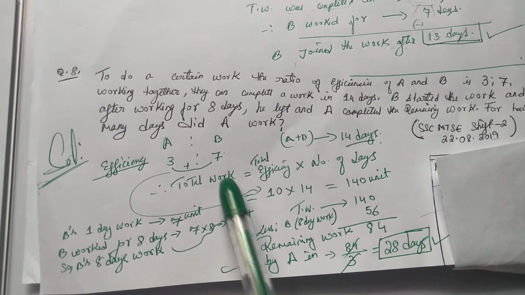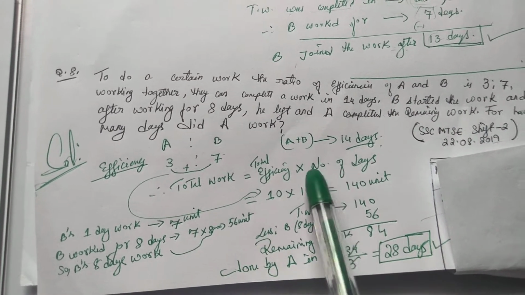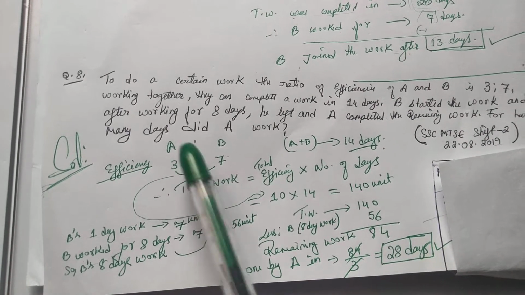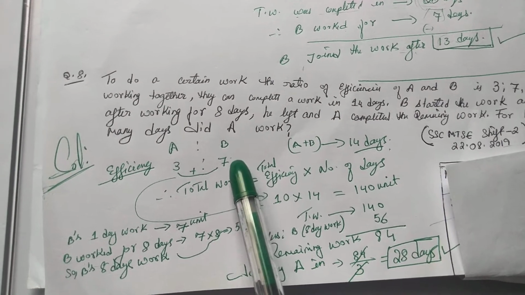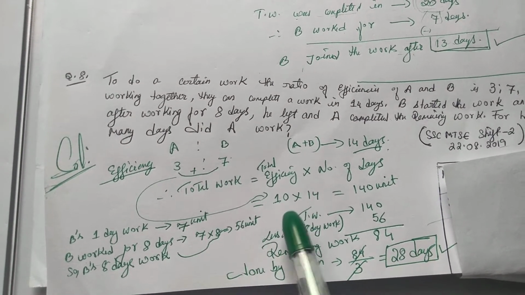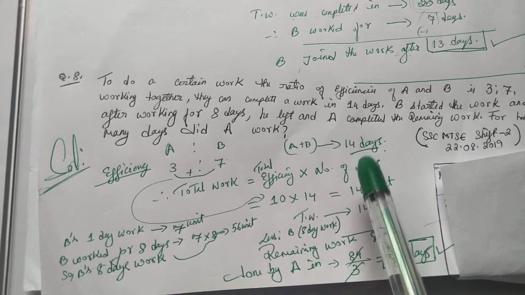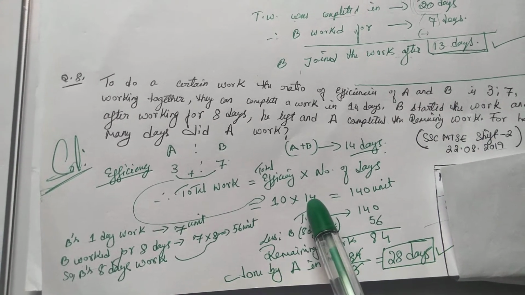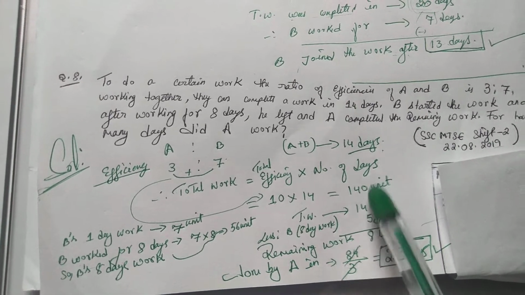The formula is simple: total work is total efficiency multiplied by the total number of days. The combined efficiency of A and B, or one day's work, is 7 plus 3, which is 10. They are taking 14 days, so 10 into 14 is 140 units. That means our total work is 140 units.